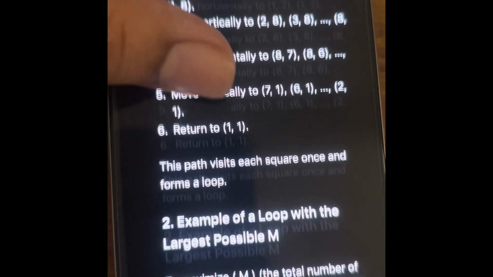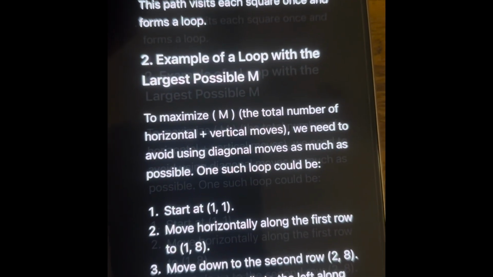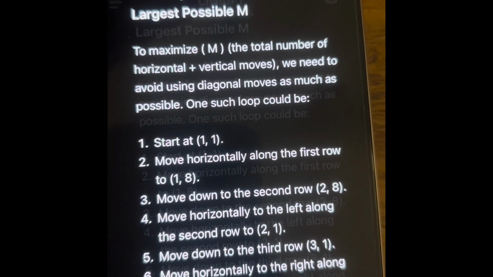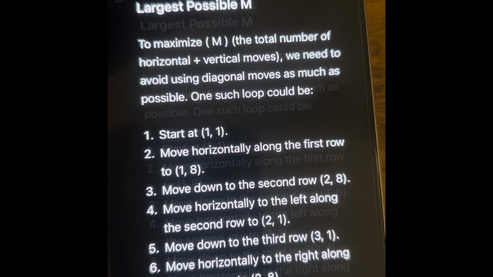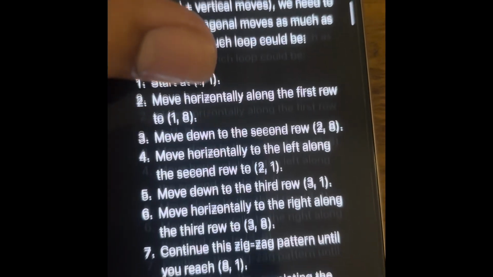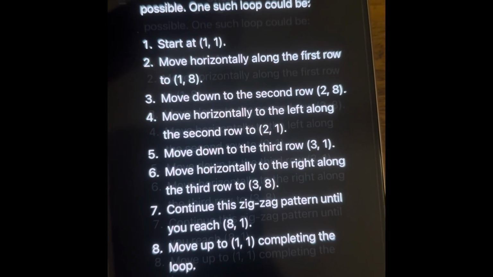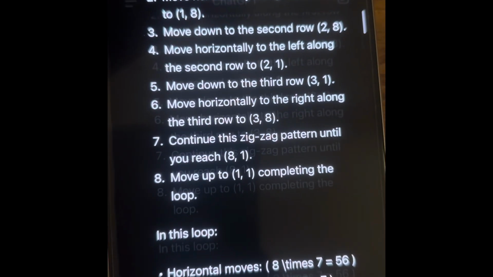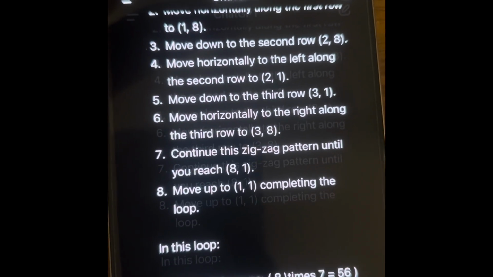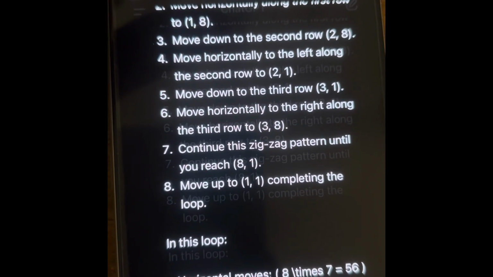Now let's proceed further. Example of a loop with the largest possible m. Here it started at 1, 1, moved horizontally along the first row to 1, 8, then moved down to the second row, 2, 8. From there it moved to 2, 1 and from there to 3, 1. It moved horizontally to the right along the third row to 3, 8 and it continued this zigzag pattern until it reached 8, 1 and then it moved back to 1, 1 completing the loop.